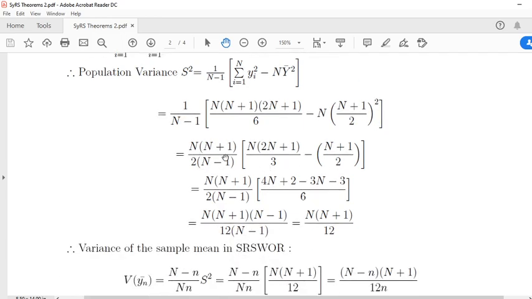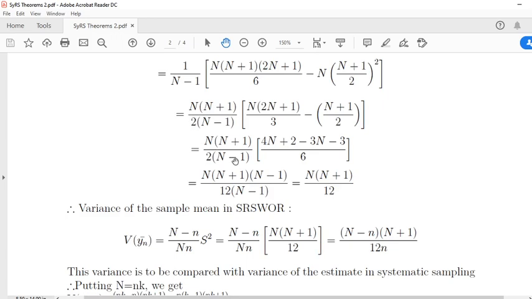This is simplification. This N remains, N into (N+1). N into (N+1) comes out here, and here also N into (N+1) comes out. The remaining inside is 2N, this N, 2N+1. Here N+1, we have a square term here, so one N+1 comes out. So this N into (N+1) comes out, one N+1 remains here. Here also 2 is inside, from here 2 comes out. Here 2 into 3, 2 into 2, 2 remains here.